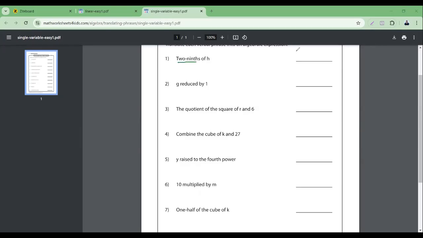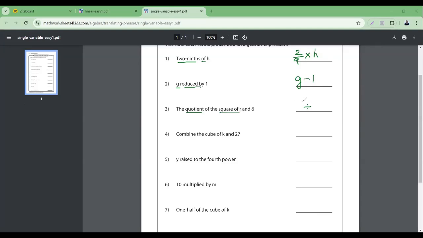Okay, two nines. Of means multiplied by h. G reduced by 1. Okay, the quotient means the answer, right? The answer of division. Okay, quotient. They have not given the answer here. The square of r. Quotient means basically division, isn't it? So division, quotient.